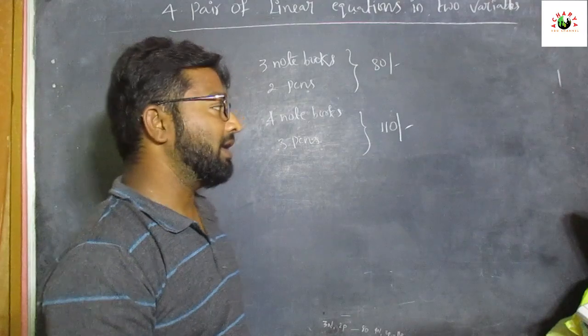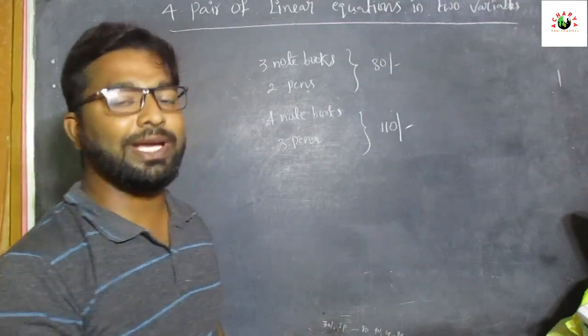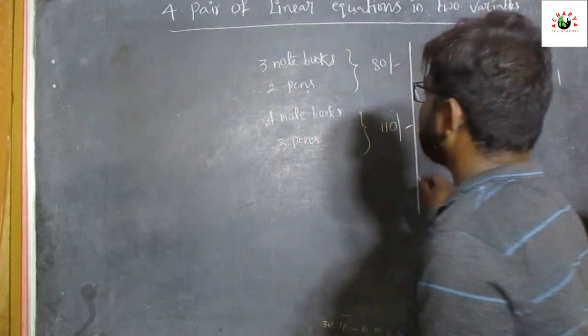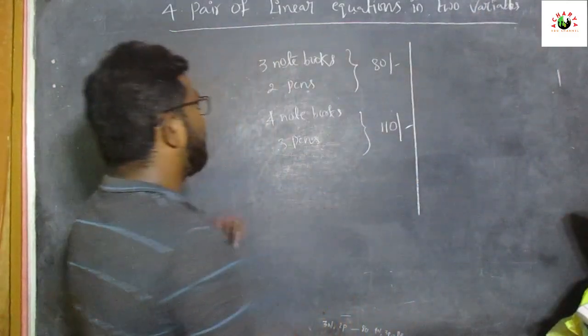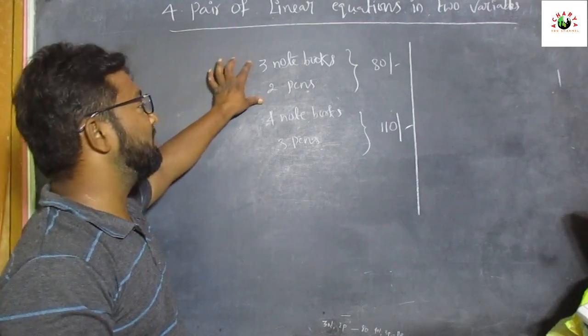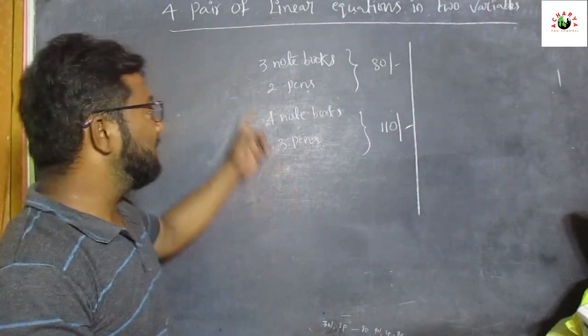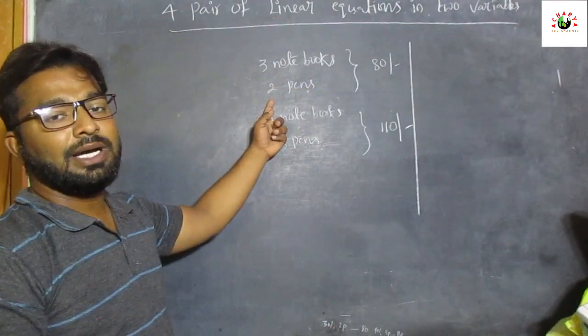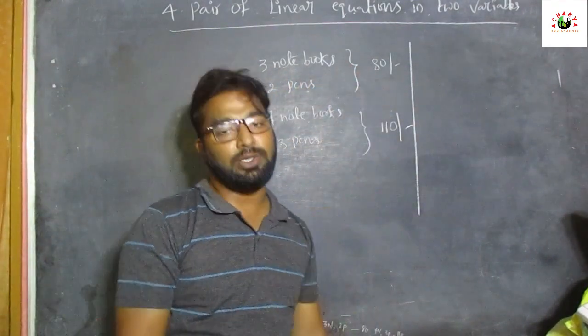How should we find the value of x and y? Let us see. What is the first situation here? Here Siri bought 3 notebooks and 2 pens, and her father paid 80 rupees.